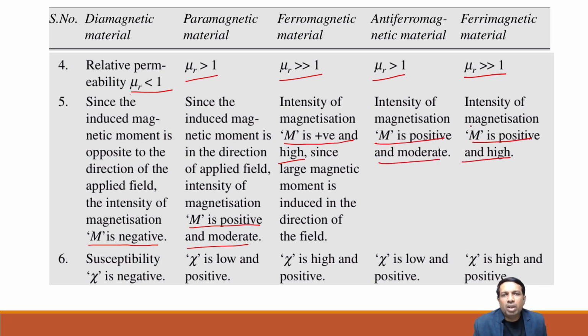Right. So whenever you are writing, take care of the key points, and you can write the remaining things. Susceptibility is negative, low and positive, high and positive, low and positive, high and positive.